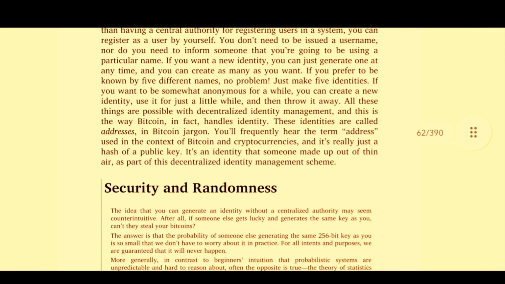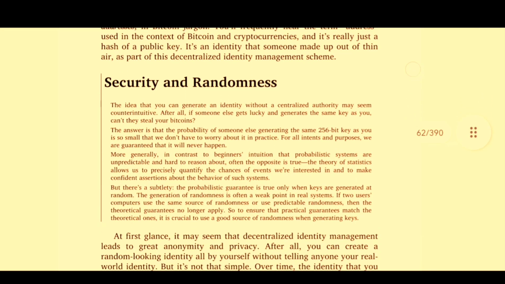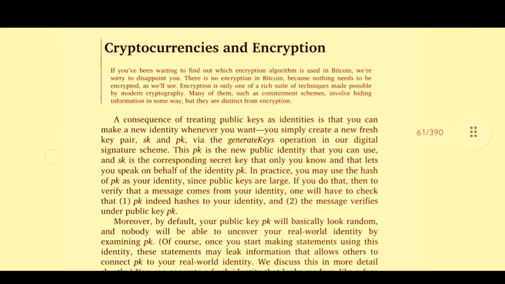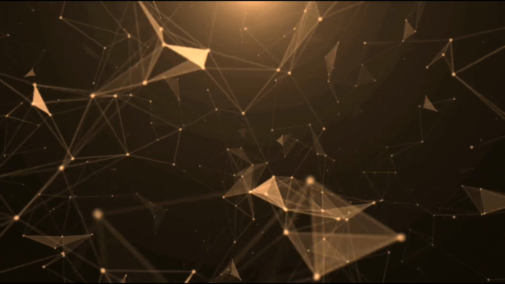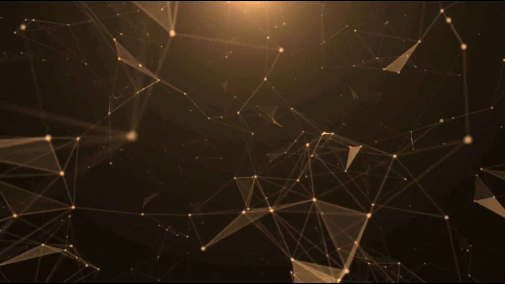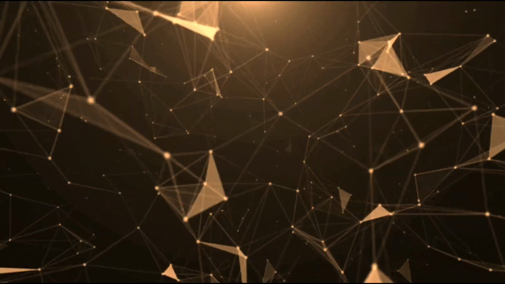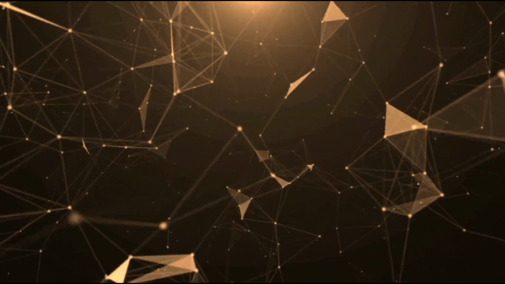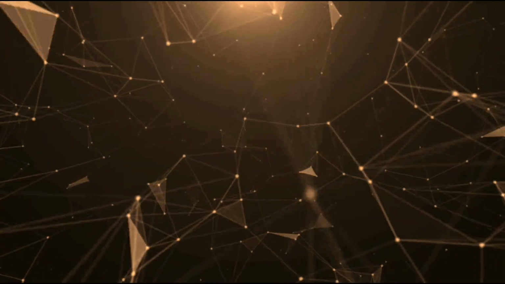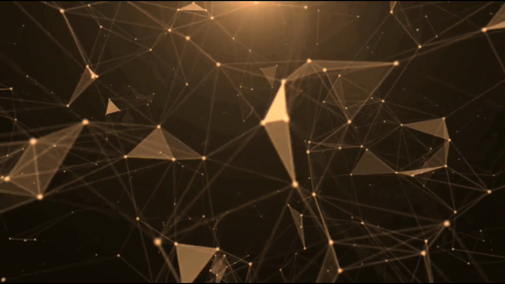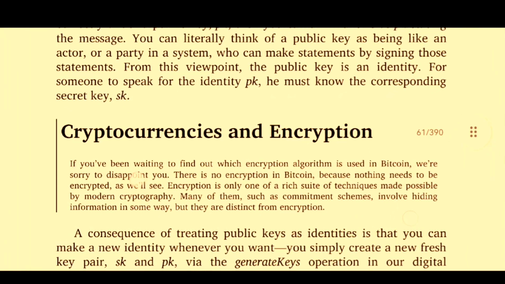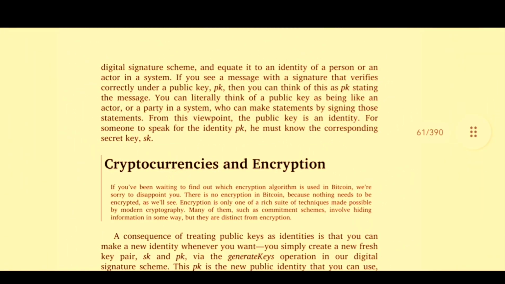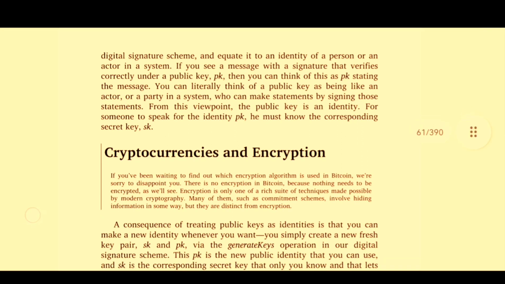You simply create a new fresh key pair. Public keys are usually used as a form of identity verification. However, you generate (sk, pk) via the generateKeys operation in our digital signature scheme. This pk is the new public identity that you can use. sk is the corresponding secret key that only you know and that lets you speak on behalf of the identity pk. In practice, you may use the hash of pk as your identity, since public keys are large. If you do that, then to verify that a message comes from your identity, one will have to check that 1, pk indeed hashes to your identity, and 2, the message verifies under public key pk.